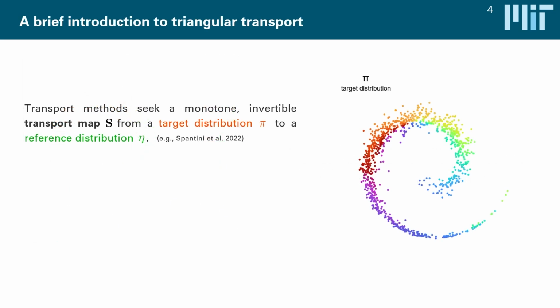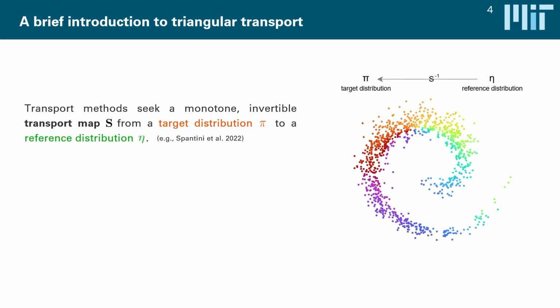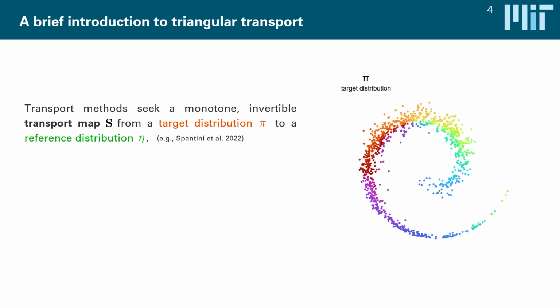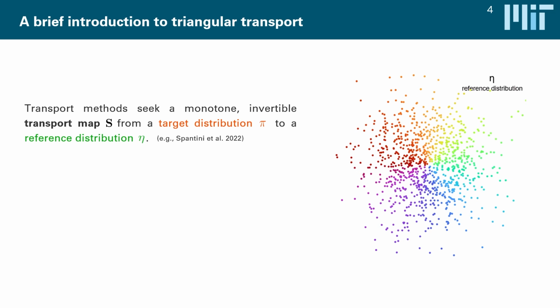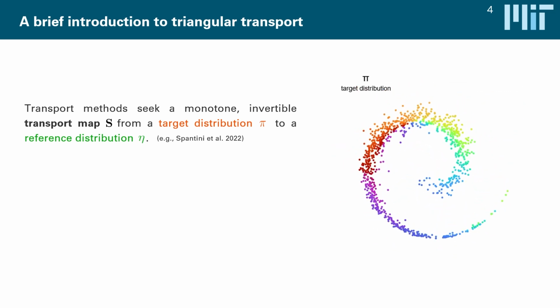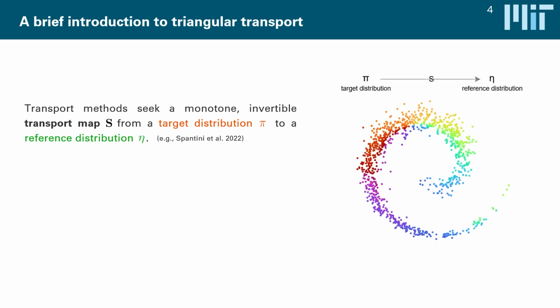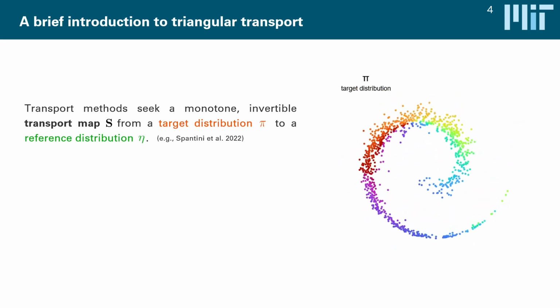So the key idea behind transport methods is that we want to find a monotone and hence invertible map, a function that takes us from a complicated target distribution pi, which we might only know through samples, to a much simpler user-specified reference distribution eta, often a standard Gaussian. In our case, for example, in filtering, this target distribution would be this joint distribution between states and observations. And the reference distribution is just some random standard Gaussian distribution we have selected.